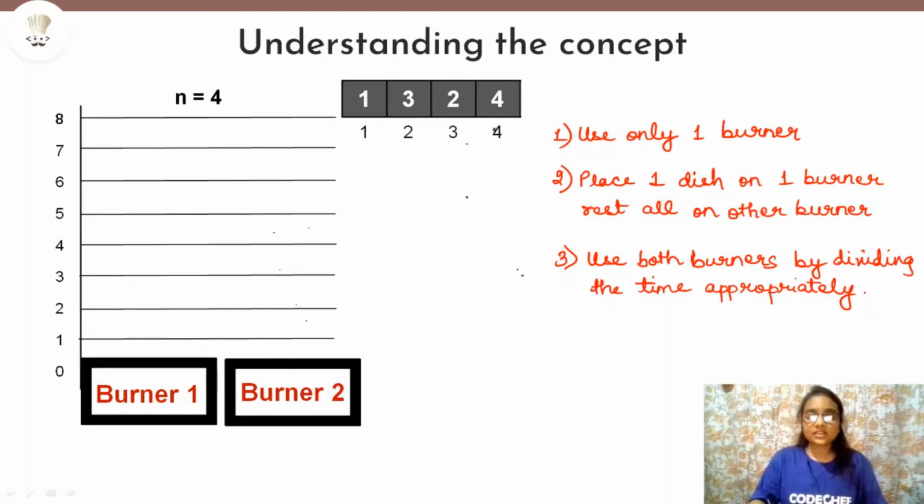So let us check with that example now. So we have here dish 4 which takes the maximum time to cook in all of the dishes.